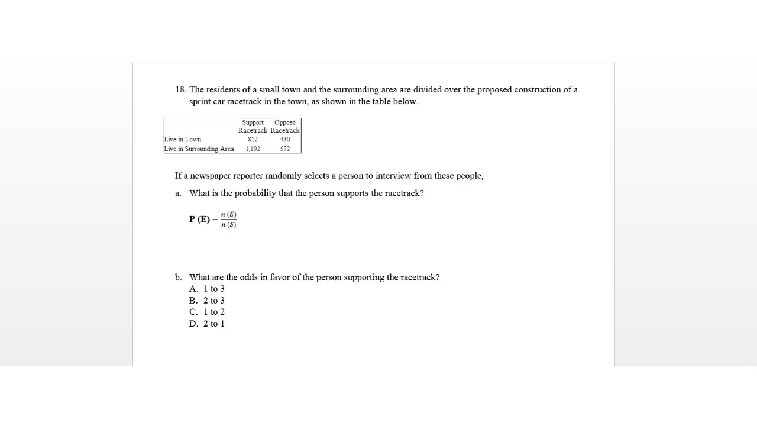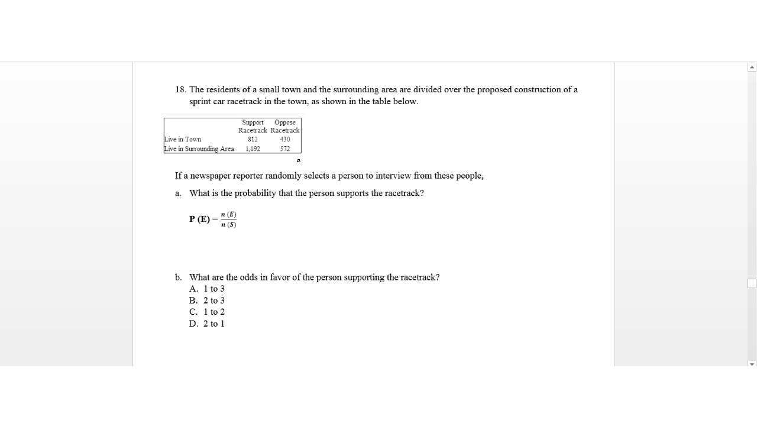The residents of a small town and the surrounding area are divided over the proposed construction of a sprint car racetrack in the town, as shown in the table below. If a newspaper reporter randomly selects a person to interview from these people, what is the probability that the person supports the racetrack? Well, first we need to determine how many total people we have listed within the table that